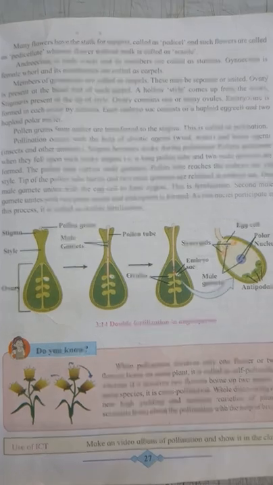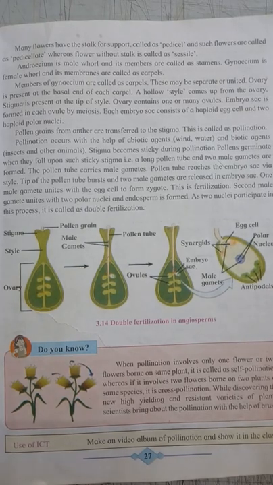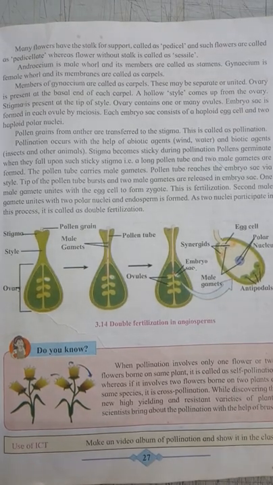Where is the anther present? Anther is present on the androecium. So pollen grain from the anther is transferred to the stigma. This process is called pollination.